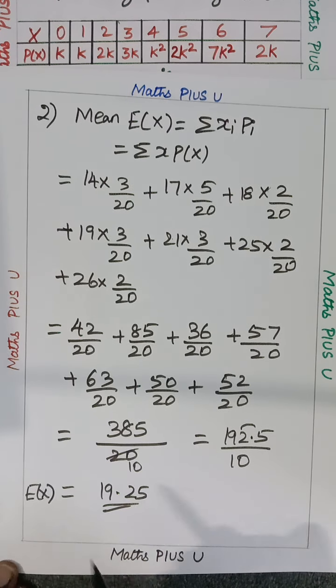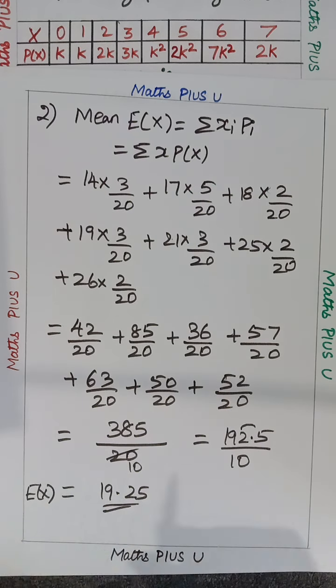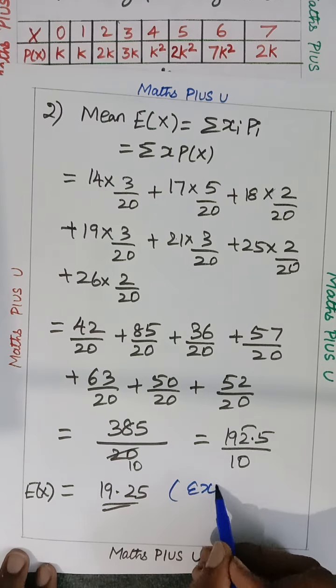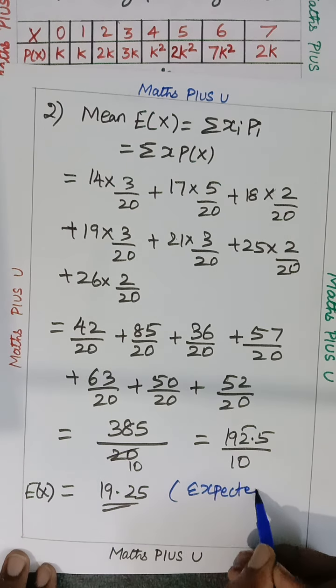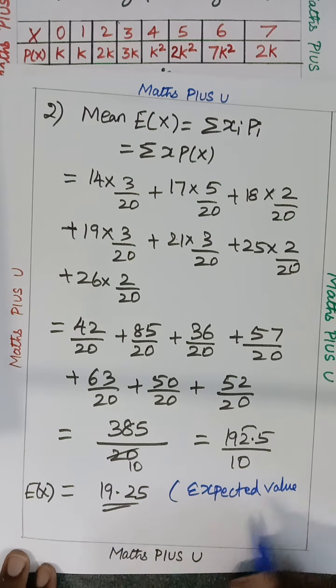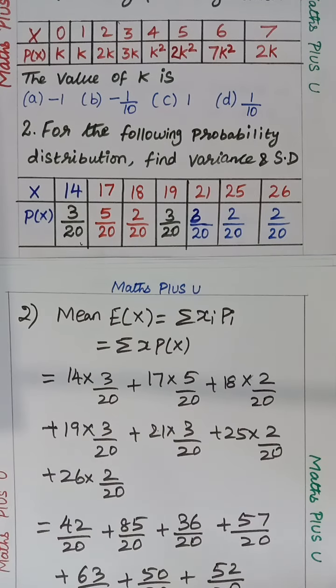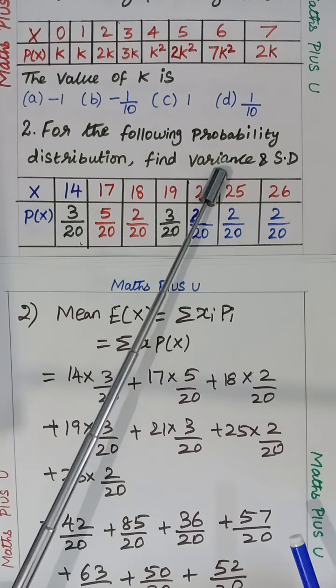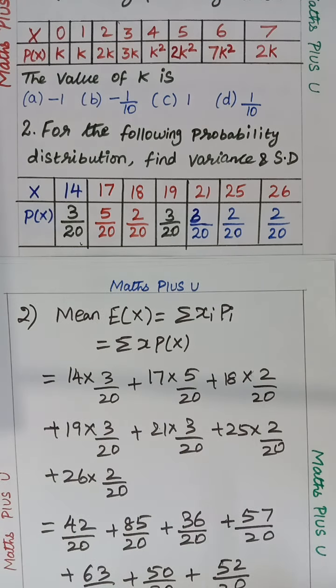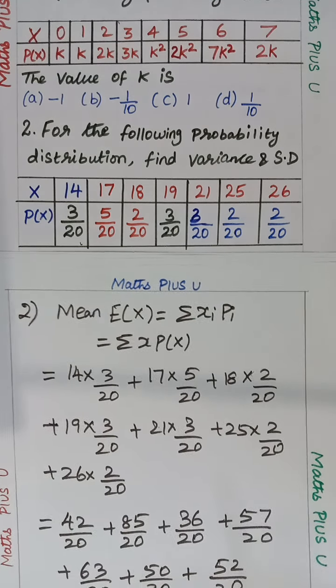Another name for E of x is expected value, or expectation. They may ask you for the mean, all these things. But right now they have asked for variance and standard deviation, even though I am telling you E of x.